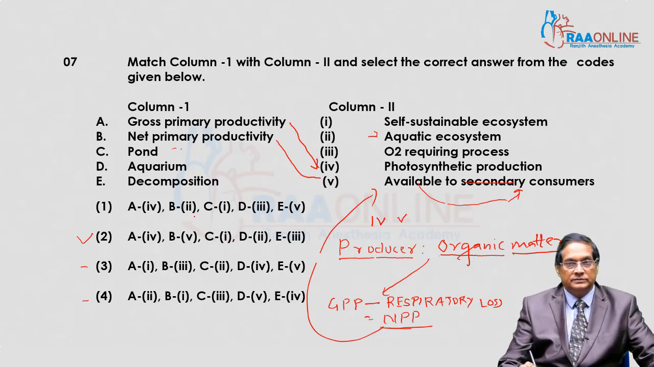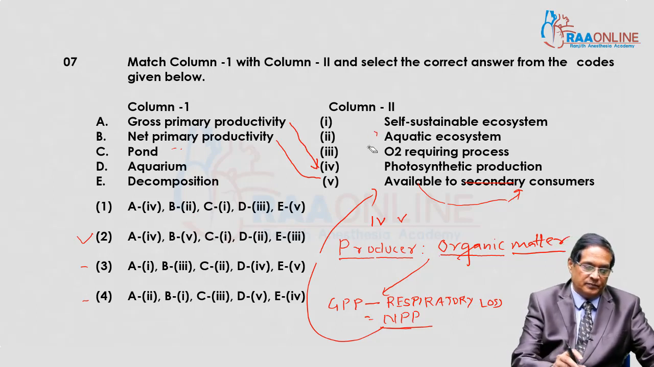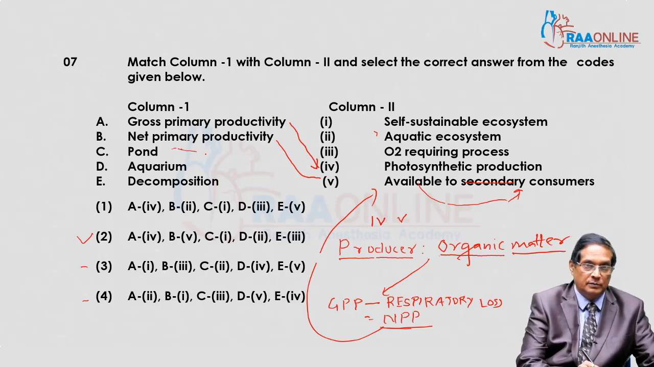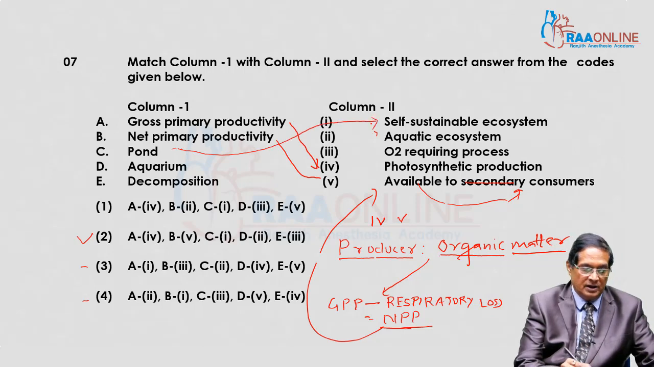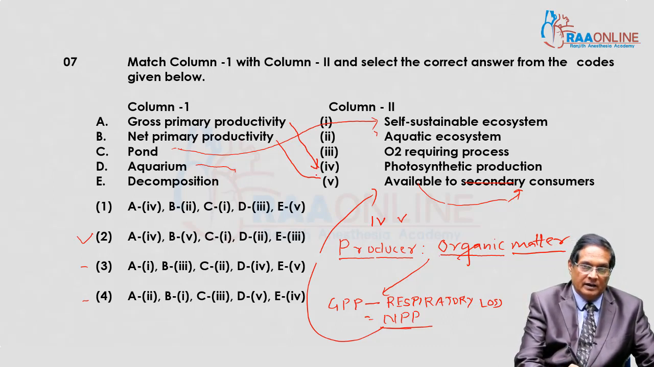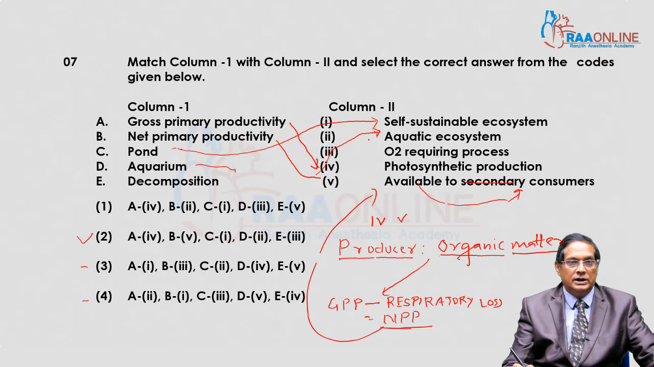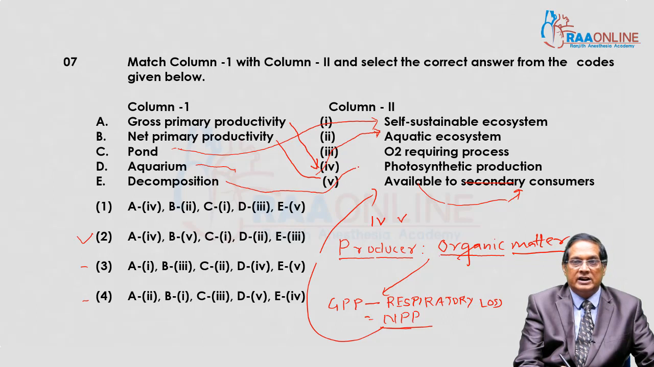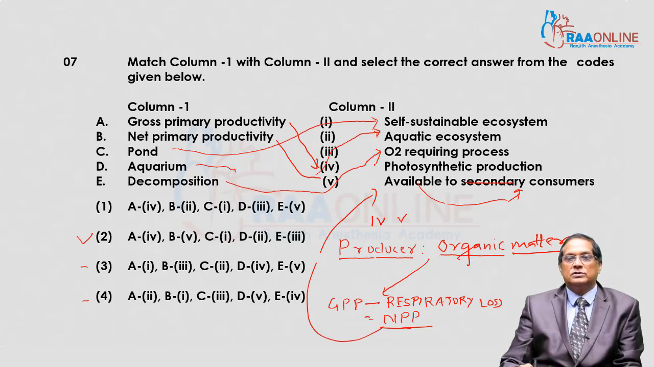Aquarium, better to say, pond is an ecosystem. Pond is an aquatic ecosystem, but it is self-sustainable. That is a self-sustainable, natural ecosystem actually. Whereas aquarium is a man-made ecosystem. Aquarium is an aquatic ecosystem but man-made.